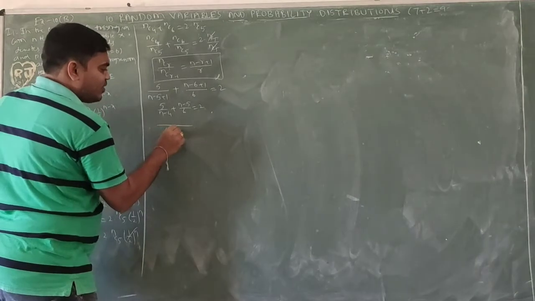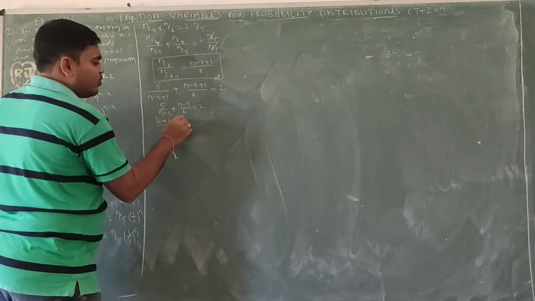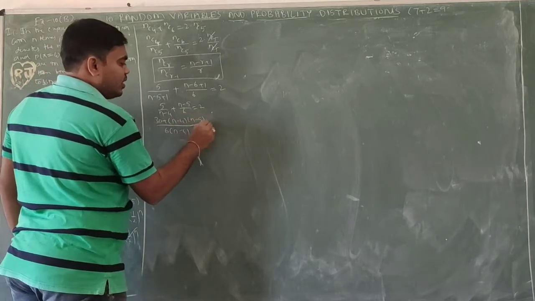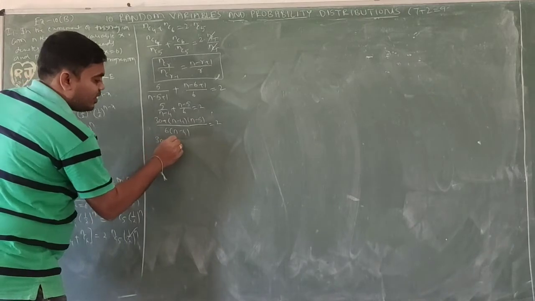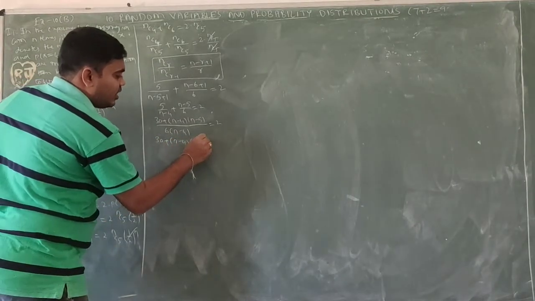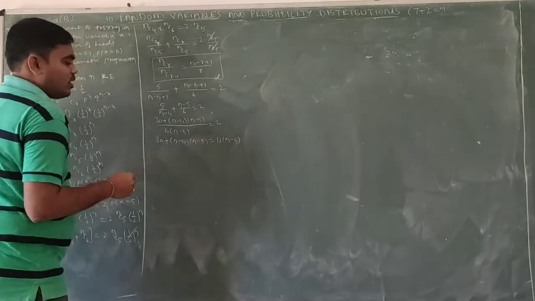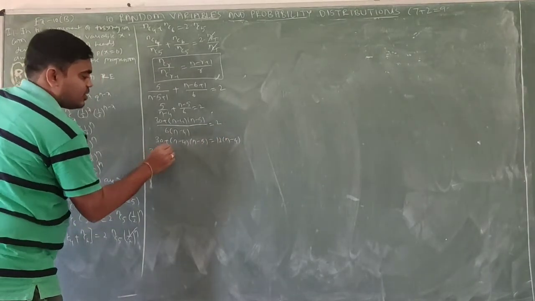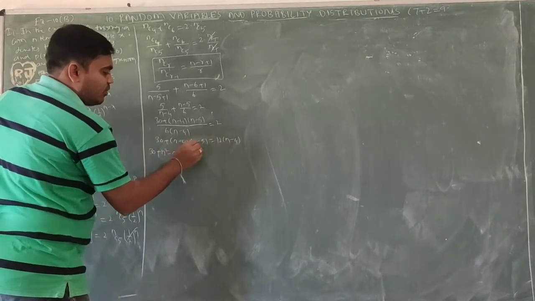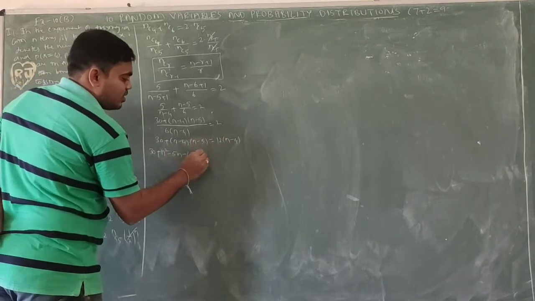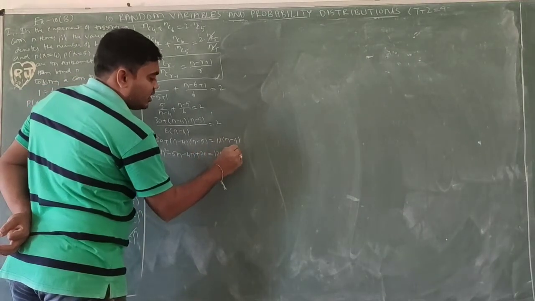Taking LCM 6 of (n minus 4): 6 into 5 is 30, plus (n minus 4)(n minus 5) equals 2 into 6, that is 12(n minus 4). Now 30 plus n squared minus 5n minus 4n plus 20 equals 12n minus 48.